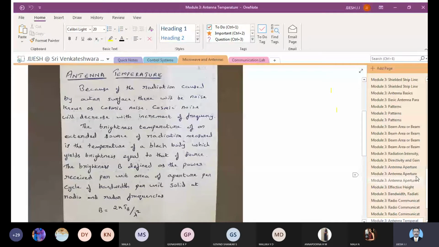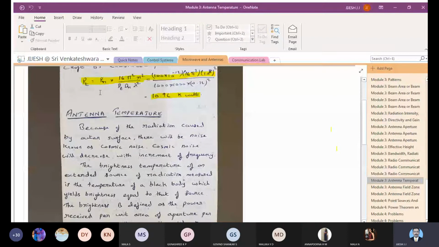In the previous problem, we got the transmitted power by using the Friis transmission formula, that is 10.96. Let us come back to one more concept of antenna, that is called the antenna temperature. One of the parameters for an antenna is antenna temperature.